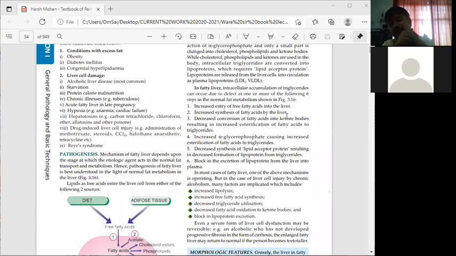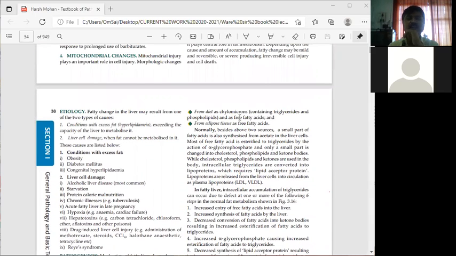You can see, students, in normal fat metabolism the fat generally comes from the diet as chylomicrons containing triglycerides and phospholipids, and as free fatty acids from adipose tissue. Adipose tissue is one source and diet is another source. In the diet, it is present in the form of chylomicrons.